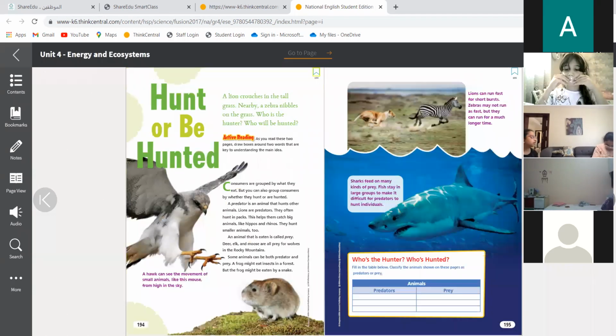Later on, we learned that some animals can be prey and predators. What is a prey and what is a predator? The predator is the one who is mean and eats the other. Yeah, and the prey is the one who is eaten. Excellent. Very good.